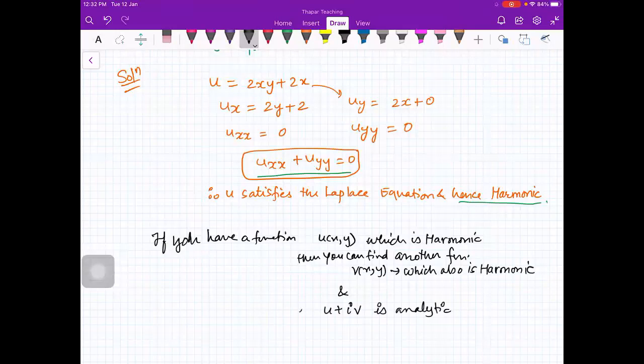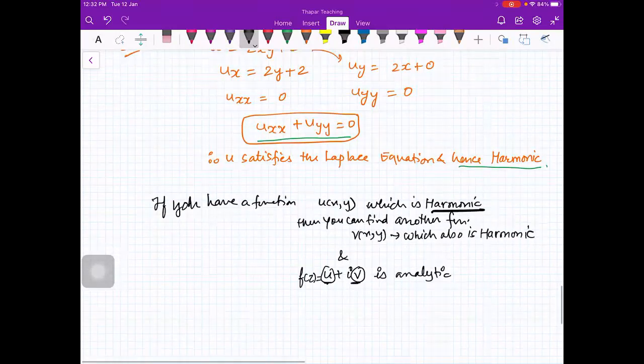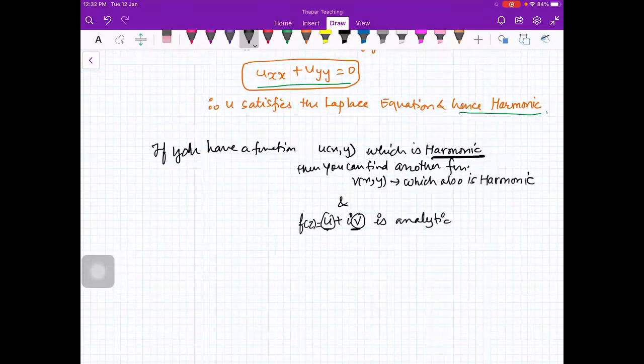Because I just told you that whenever this u plus iota v is analytic, then u and v are harmonic, and we say that v is harmonic conjugate of u. So now the question is, you have to find harmonic conjugate of u. Is that thing clear, beta? So if u plus iota v is analytic function, then u and v both are harmonic, and we say that u is harmonic conjugate of v and v is harmonic conjugate of u. Now how to find it?